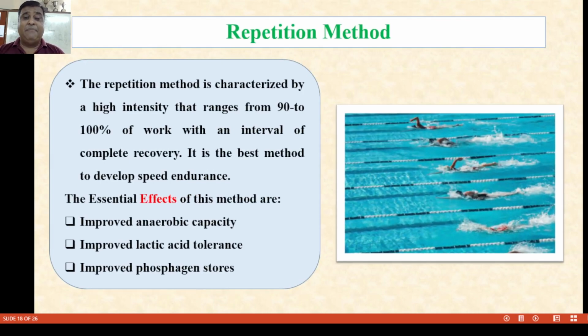The last method is the repetition method. The repetition method is characterized by high intensity, ranging from 90 to 100% of the work, within intervals of complete recovery. It is the best method to develop endurance. The essential effects of this method are that it improves anaerobic capacity, where oxygen is absent, improves lactic acid tolerance, and improves phosphagen stores in the muscles.